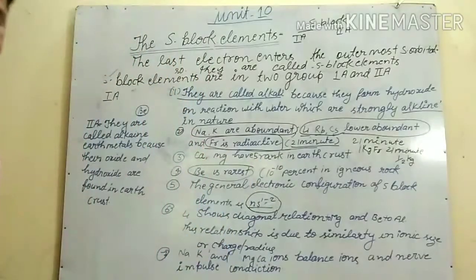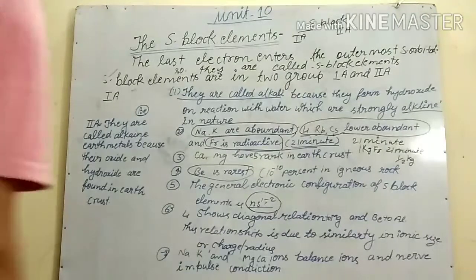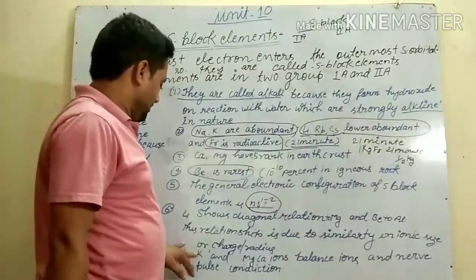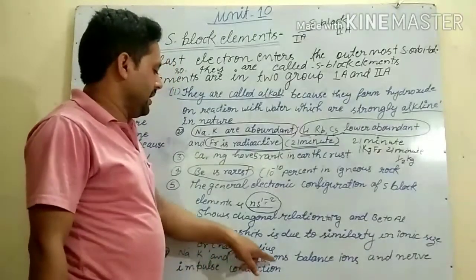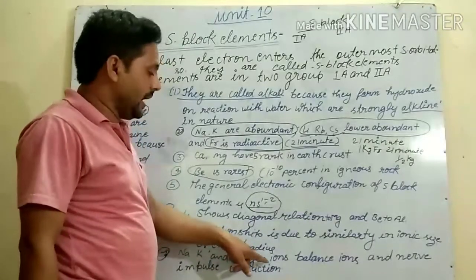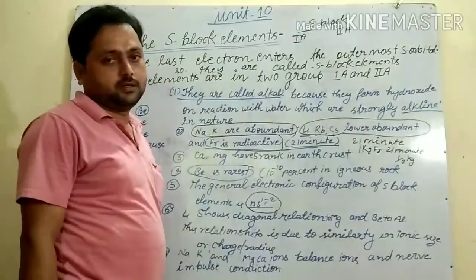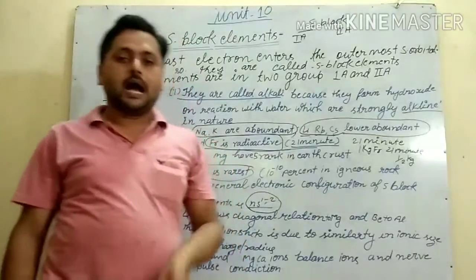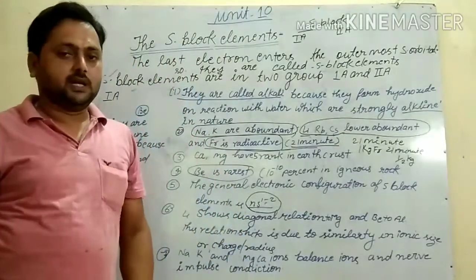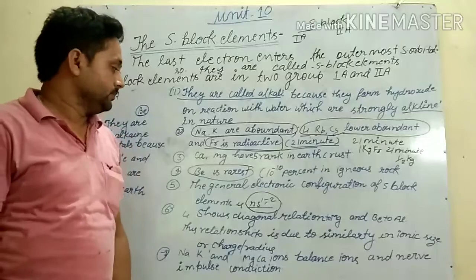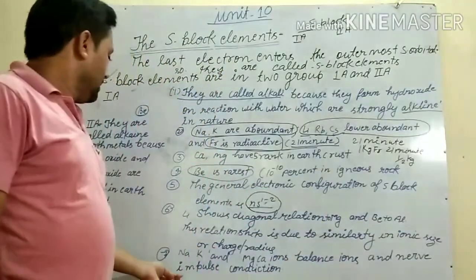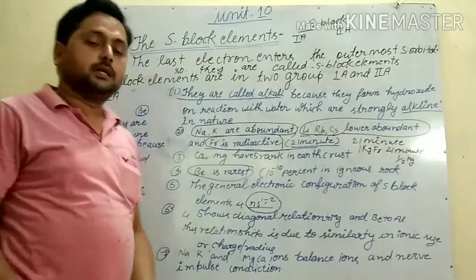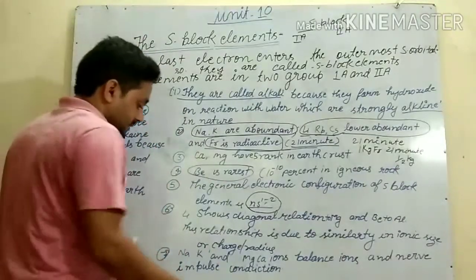Next is sodium and potassium ion, which is a monovalent ion. Magnesium and calcium ion is a divalent ion. They balance ions in our body system and help in nerve impulse conduction, which means these are very important ions.